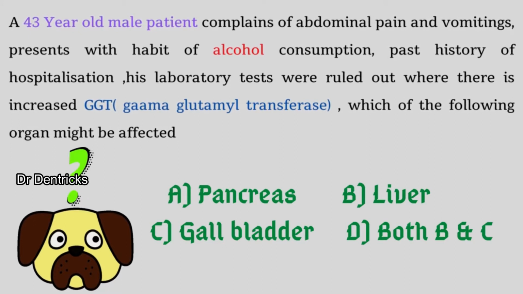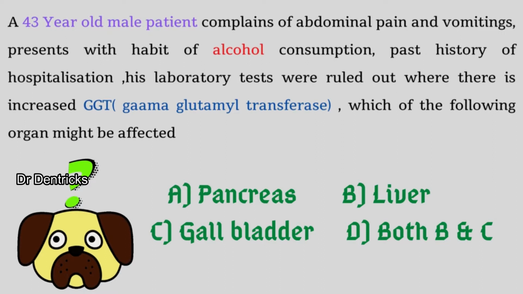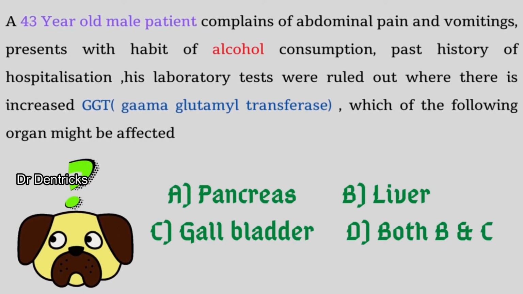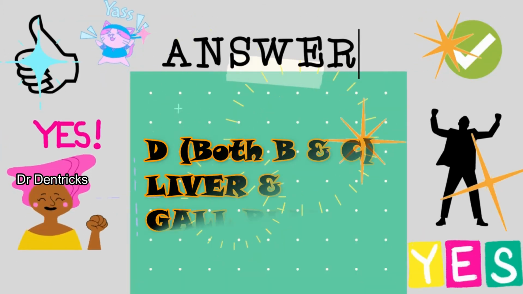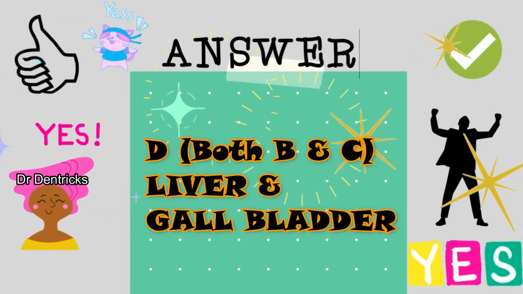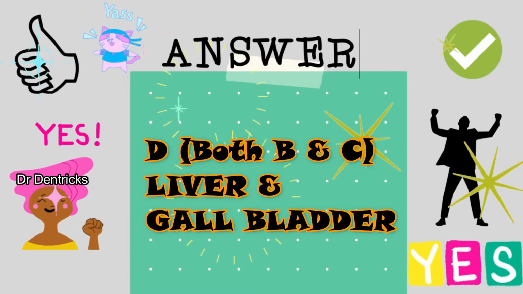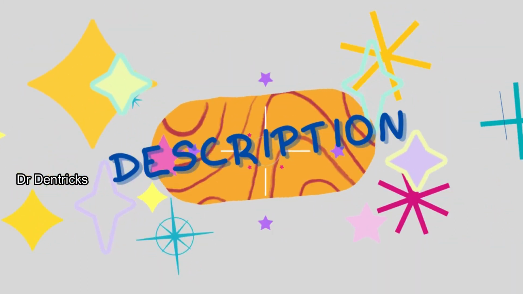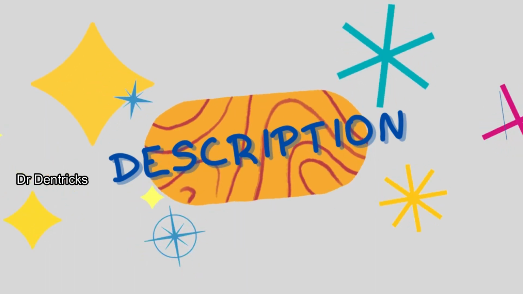You should analyze the question and apply your logical mind. So what could be the answer? The answer is D, both B and C. That means both the liver and the gallbladder are affected here. So we need to rule out the cause for this.